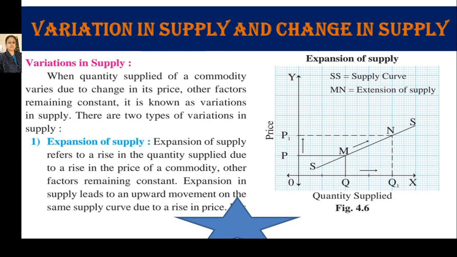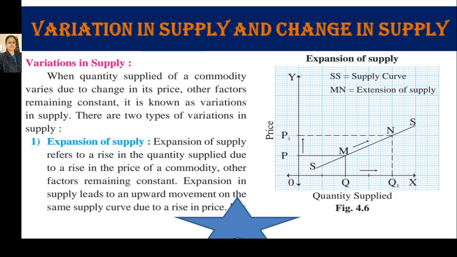Expansion of supply refers to rise in quantity supplied due to a rise in the price of a commodity, other factors remaining constant. It means when the producer increases the quantity supplied in the market only due to an increase in the price of the commodity, then it is called expansion of supply.